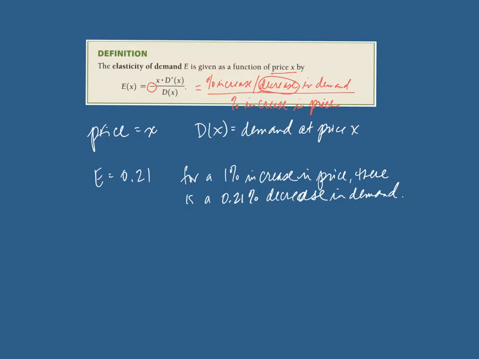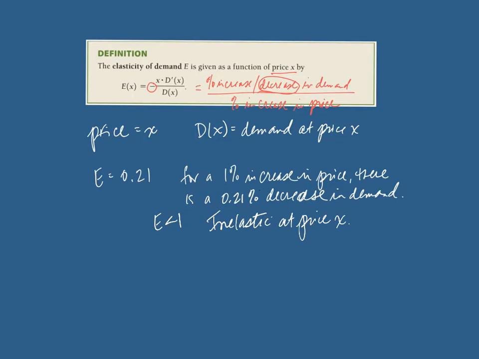So I'm not changing my demand all that much by raising my price. So the demand doesn't change. We say in this case, since elasticity is less than 1, that this product at this price is inelastic at price X. Okay. Now, as the price changes, this may change. It may become elastic at a given price.